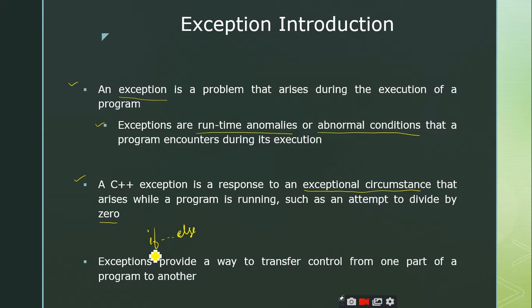Right. So in the if else construct also, you will be giving a condition, and if the condition is true, you will execute the if part, and if the condition is false, you are going to execute the else part. That means if the condition is true or false, you are throwing the control to some other part of the program, right? In a similar manner, exceptions also provide a way to transfer the control from one part of a program to another part, right? Is it clear up to this particular point? Yes, sir.